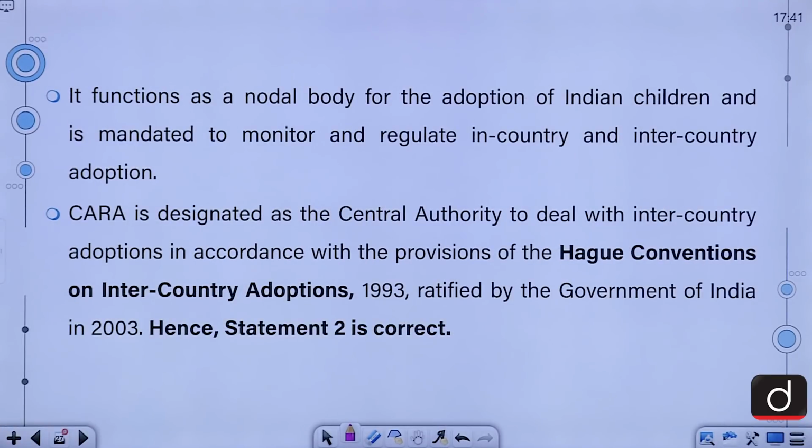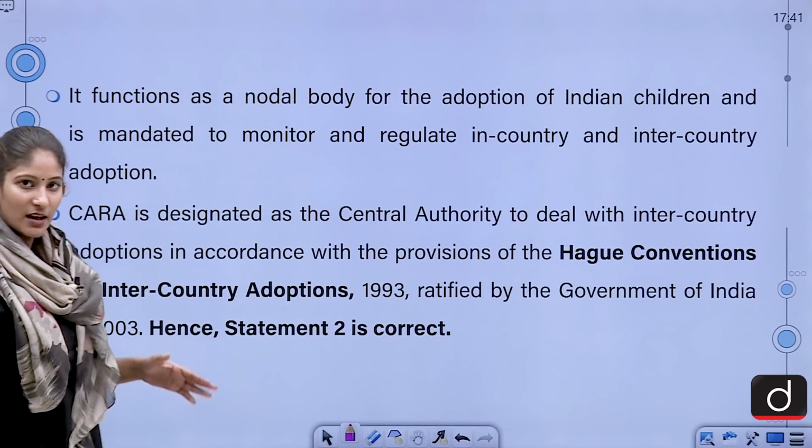It functions as a nodal body for the adoption of Indian children and is mandated to monitor and regulate in-country and inter-country adoption. CARA is designated as the central authority to deal with inter-country adoptions in accordance with the provisions of the Hague Conventions on Inter-Country Adoptions 1993, ratified by the Government of India in 2003.